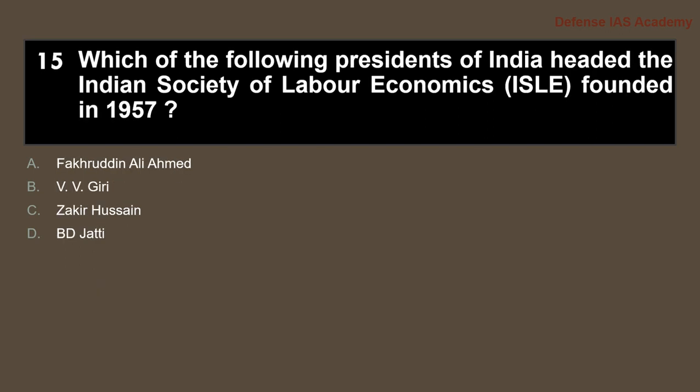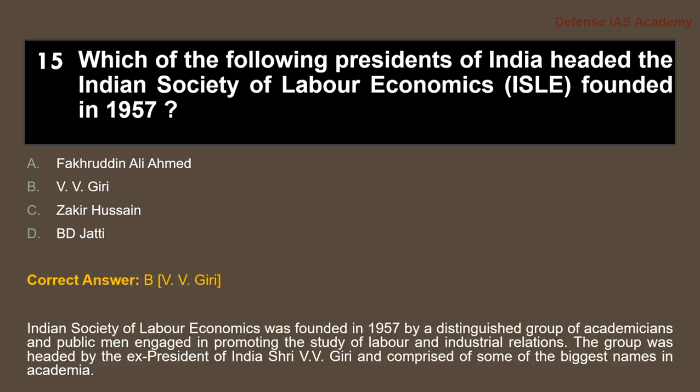Next question. Which of the following Presidents of India headed the Indian Society of Labour Economics founded in 1957? Answer to the question is option B, V.V. Giri. Indian Society of Labour Economics was founded in the year 1957 by a distinguished group of academicians and public men engaged in promoting the study of labour and industrial relations. The group was headed by the ex-President of India, Sri V.V. Giri, and composed of some of the biggest names in academia.